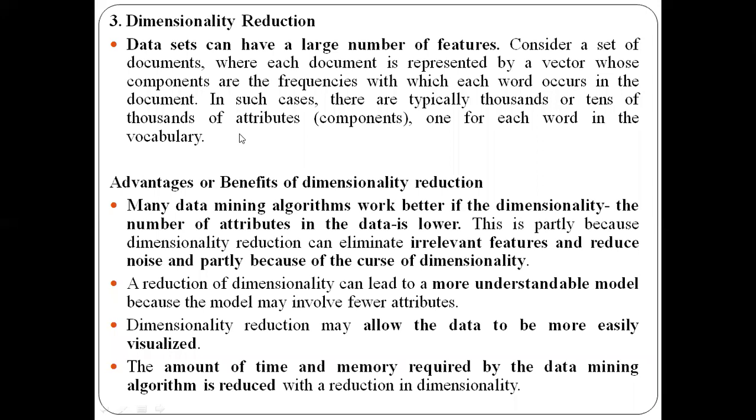So the data set that has a large number of features will have more documents, and each document will have a vector. That vector component will be the number of times that word appears in that document. So it will be difficult to perform analysis on this kind of data. So I need to reduce the number of dimensions of the attributes so that I can efficiently perform my data analysis.